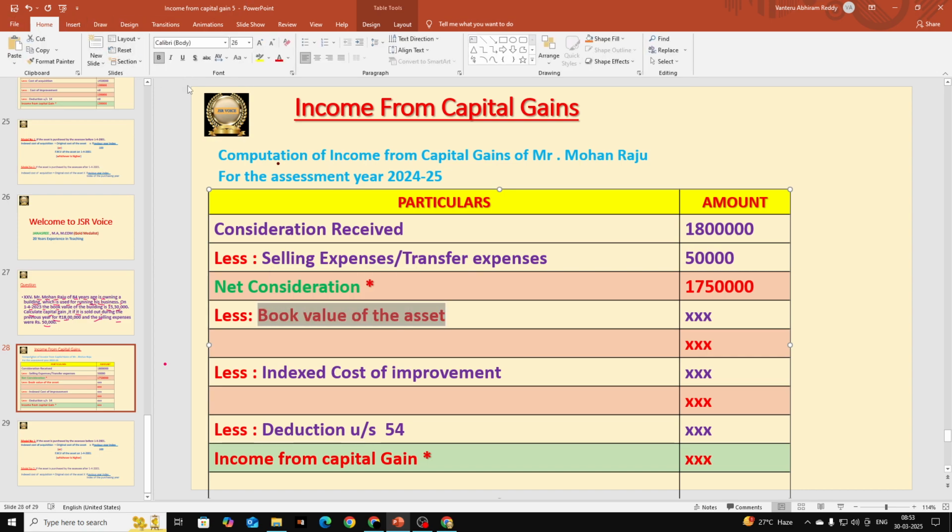Hope this is clear. Buildings, plant and machinery, and furniture are all depreciable assets. But sometimes they give you land, and they mention the book value in the question. But land is not a depreciable asset, it is an appreciable asset. Then you should not deduct book value. Only if it is a depreciable asset and book value is given in the question, we deduct book value. So what is the book value here?